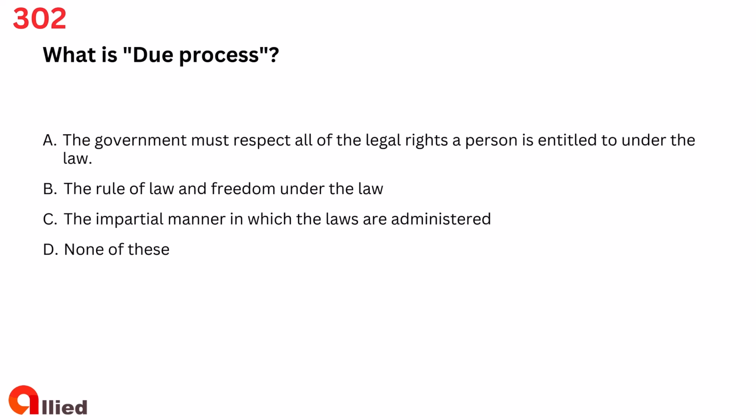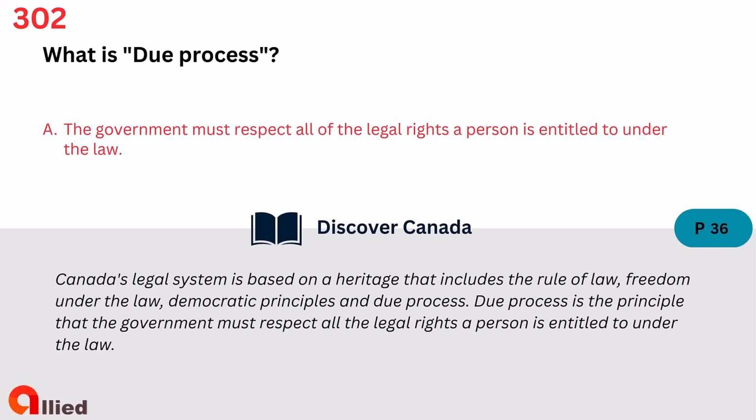Question 302. What is due process? A. The government must respect all of the legal rights a person is entitled to under the law. B. The rule of law and freedom under the law. C. The impartial manner in which the laws are administered. D. None of these. The answer is A. The government must respect all of the legal rights a person is entitled to under the law.